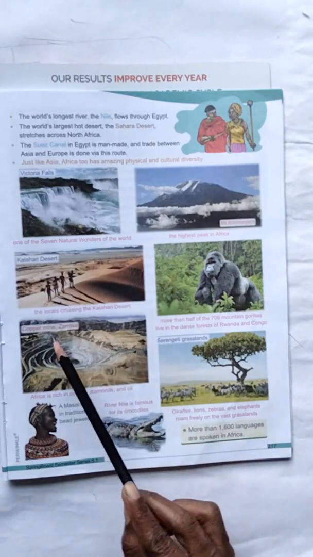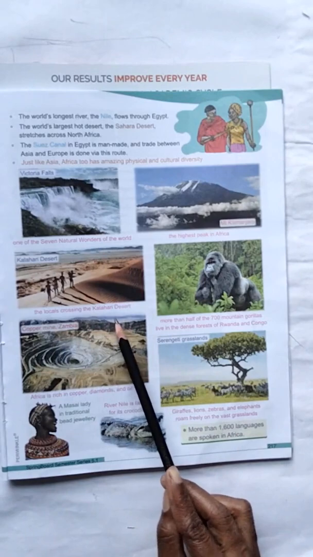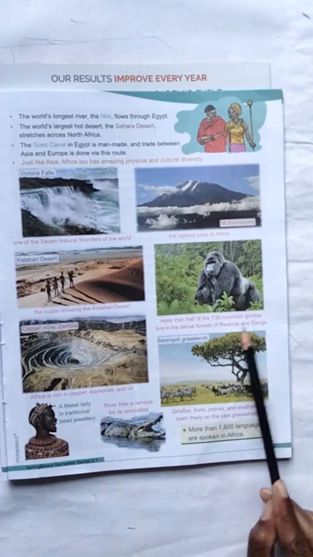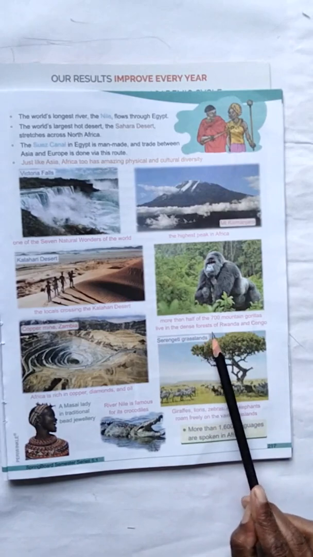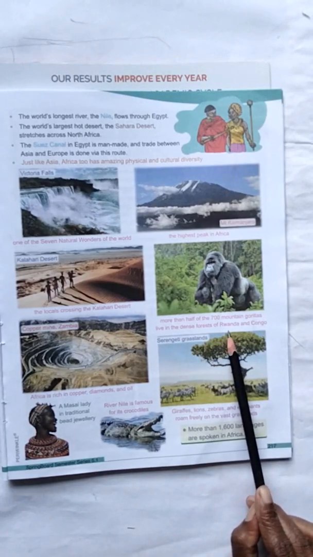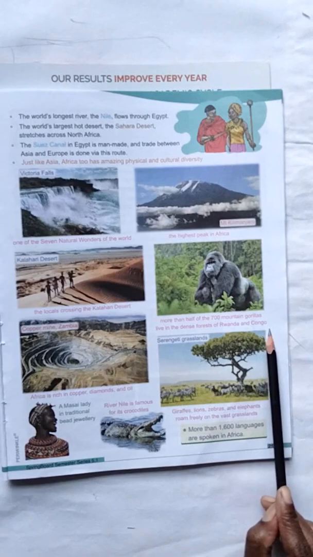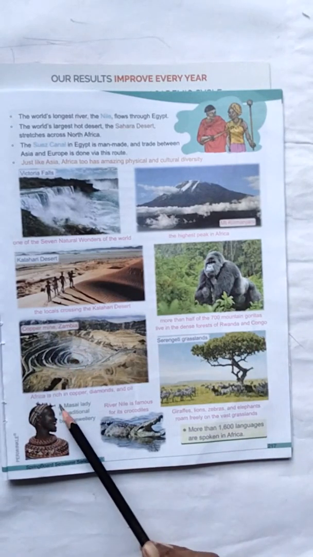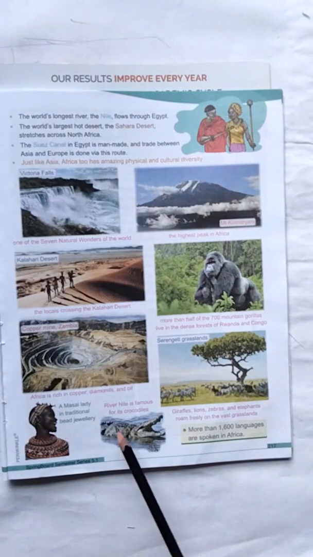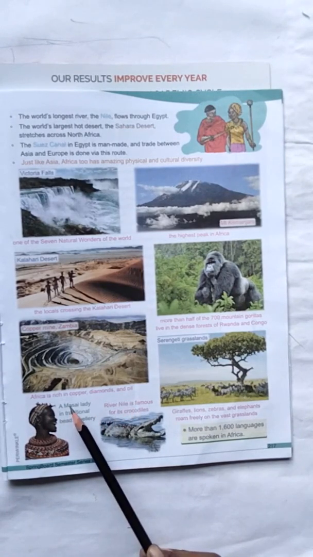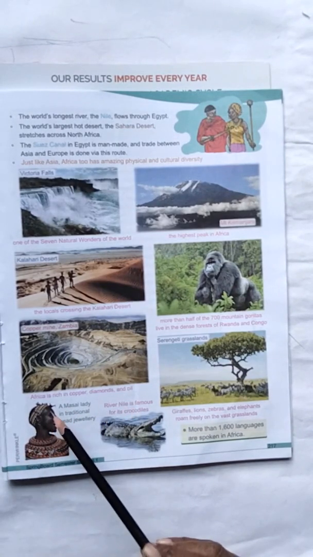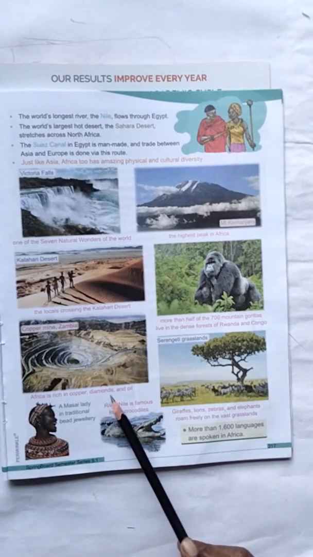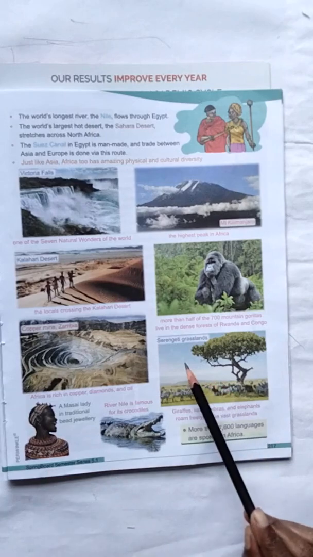Kalahari Desert. The locals crossing the Kalahari Desert. More than half of the 700 mountain gorillas live in the dense forest of Rwanda and Congo. Copper mine, Zambia. Africa is rich in copper, diamonds and oil. It is very rich, Africa, because here we get copper and diamonds and all.